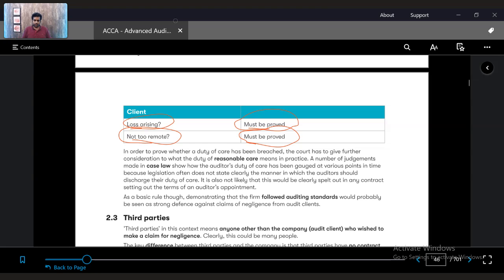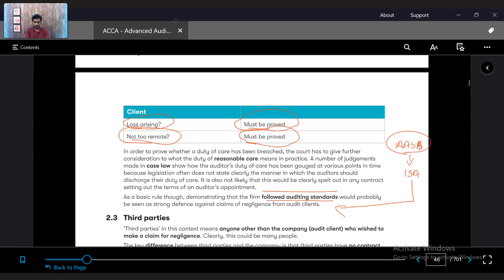So for an auditor, suppose he has followed the auditing standards prescribed by the IAASB, and he has followed the ISA very well, and he has followed the procedures according to his criteria and conditions. If that is the case, then definitely he can defend against the allegation of negligence.